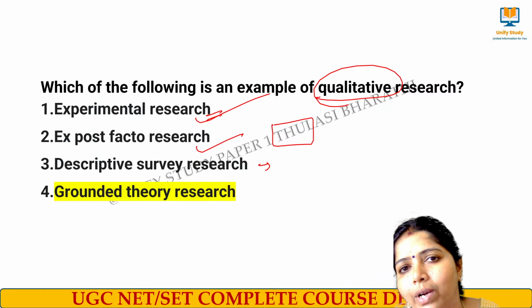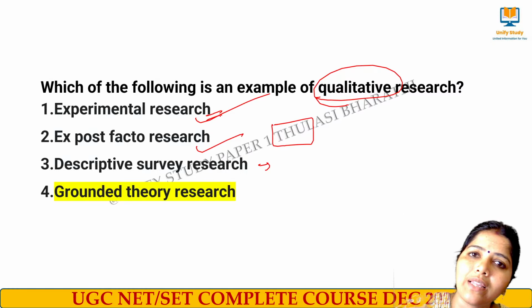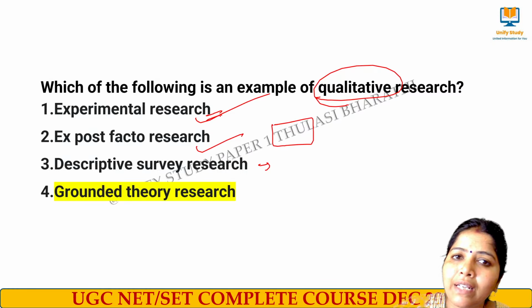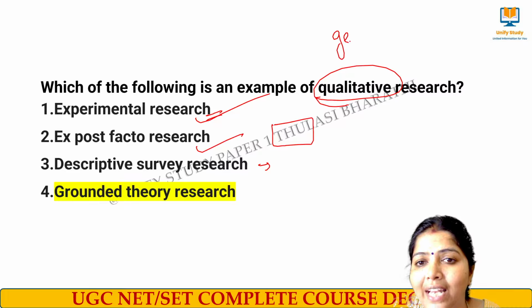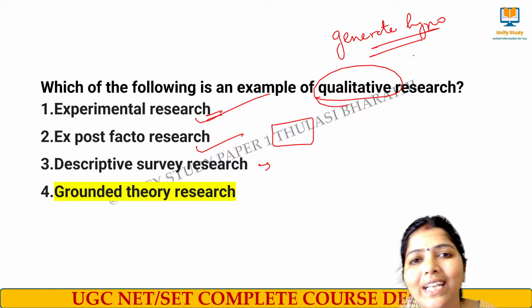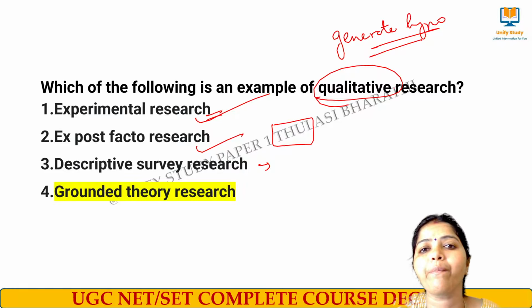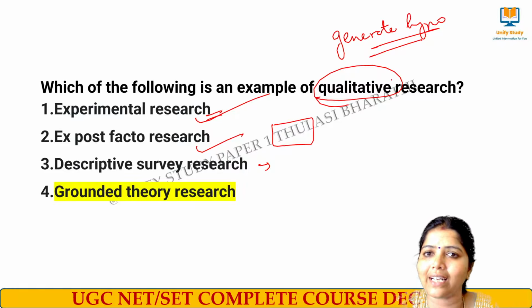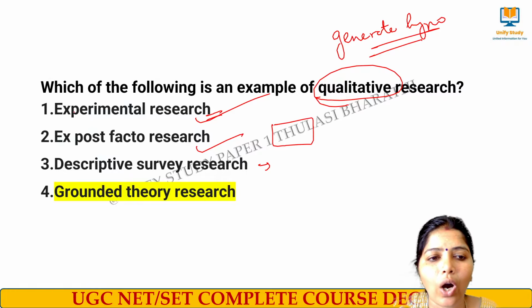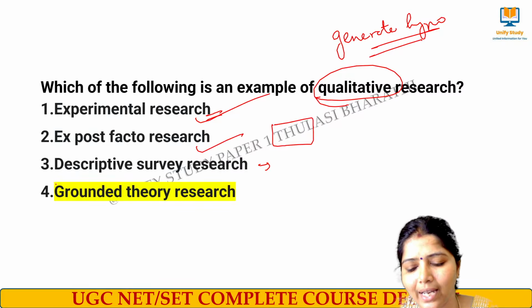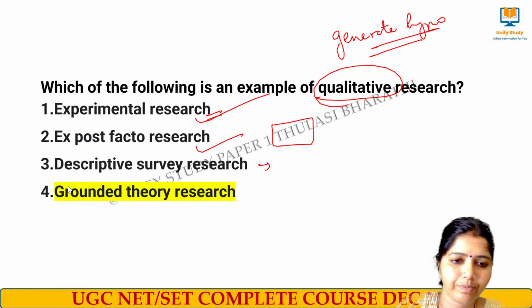What do you mean by grounded theory? Grounded theory means where they will be taking a case and they will be creating new data out of it, creating a new hypothesis out of it. Whenever we generate a new hypothesis, then we call that qualitative research. Clear? All the others come under quantitative research. Do this one. Next question.